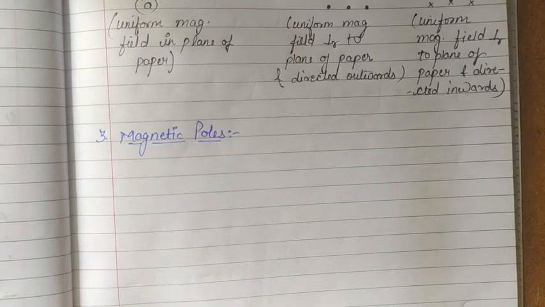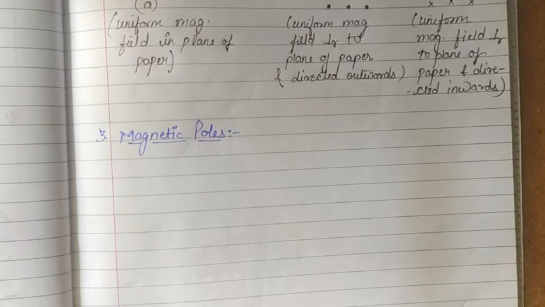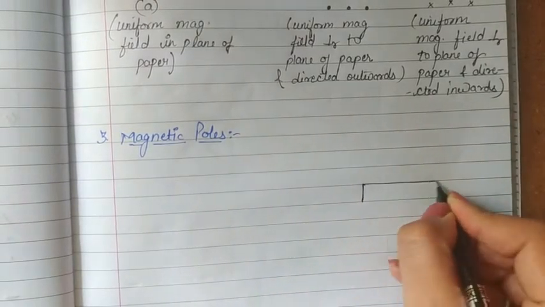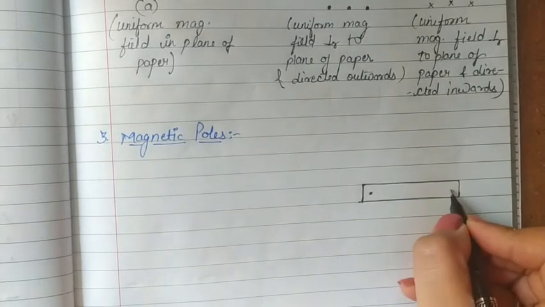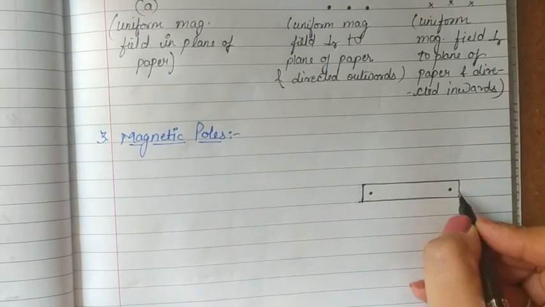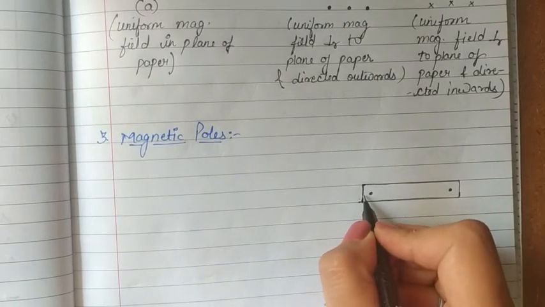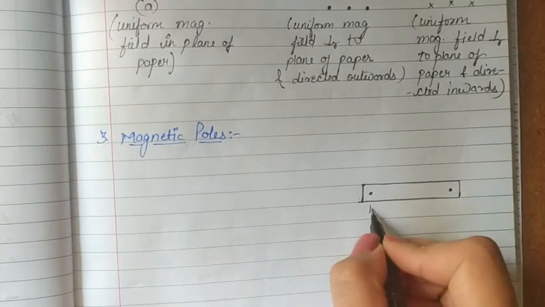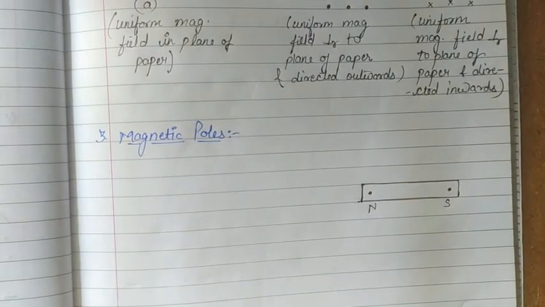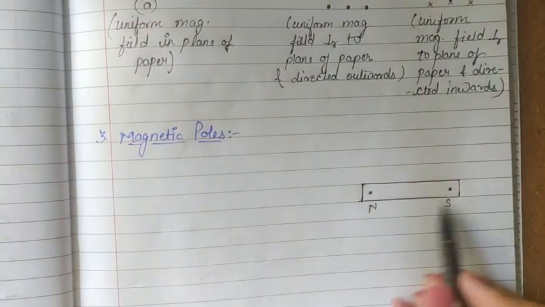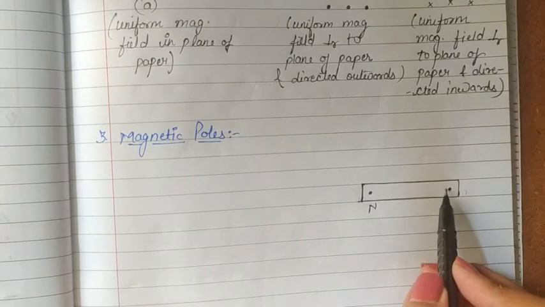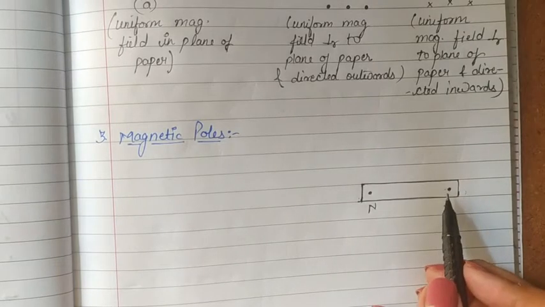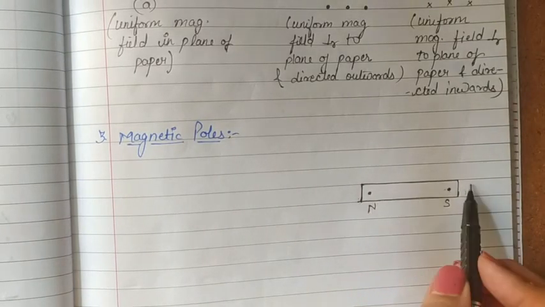These poles are not exactly at the geometrical ends of the magnet but somewhere inside it. If we have a bar magnet like this, it has two poles, north and south, and they lie somewhat inside the magnet, not exactly at the geometrical ends.